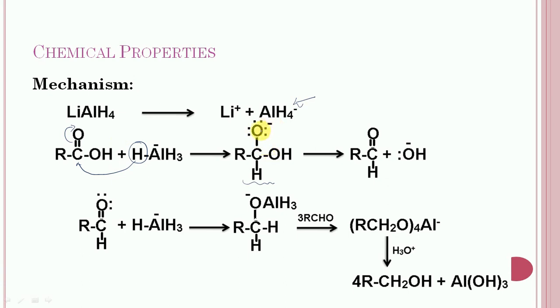Now in the next step, this electron pair will take part in the pi bond formation, and it will lose a hydroxyl ion. So first of all, this aldehyde will get formed. Now in the next step, the aldehyde is subjected to reduction with aluminum hydride, and this intermediate will get formed.